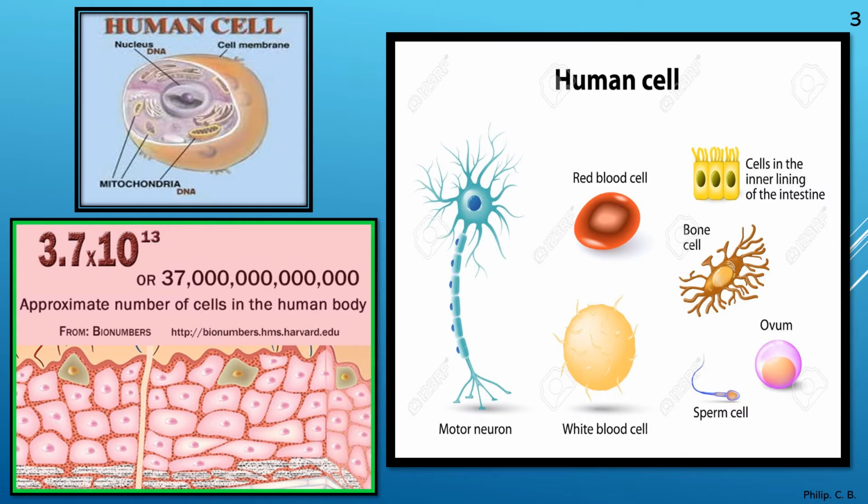Towards the right, the different types of human cells, which are the motor neuron nerve cell, the RBC, that is red blood cell, WBC, white blood cell or white blood corpuscles, cells in the inner lining of the intestine, the bone cell, the sperm and the ovum, which both are the germ cells, and all others are the body cells or the somatic cells.